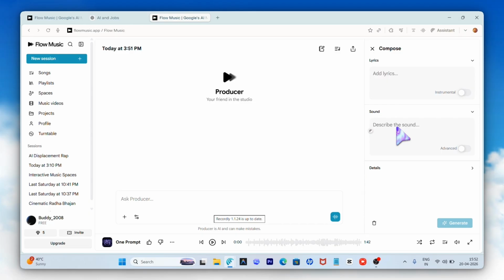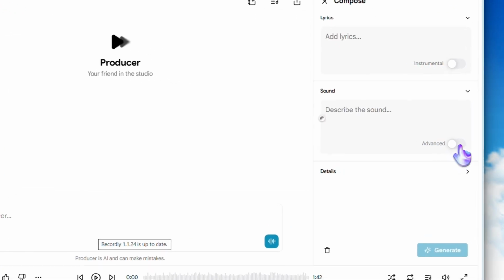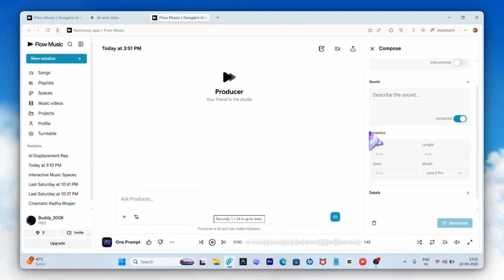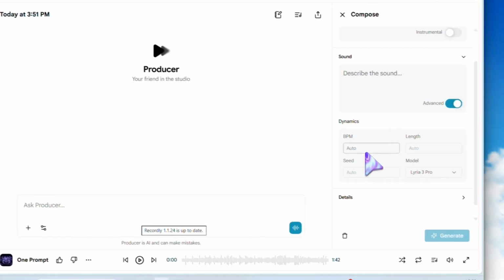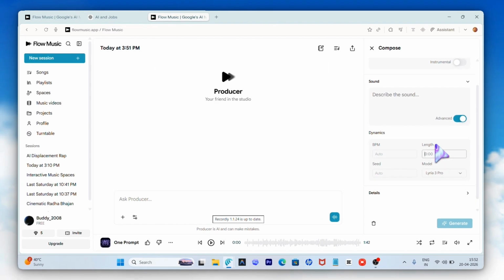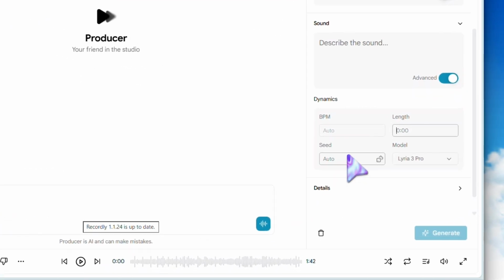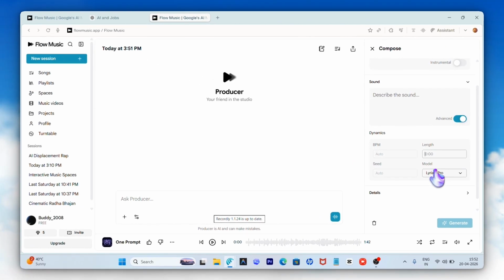And here is something cool. You can just click on the advanced option, and here's an option named Dynamics. Under Dynamics, there are four features: BPM, length, seed, and model. So here you can write your custom BPM, the length of the song you want to make, the seed you want to use, and the model is obviously Lyra 3 Pro.